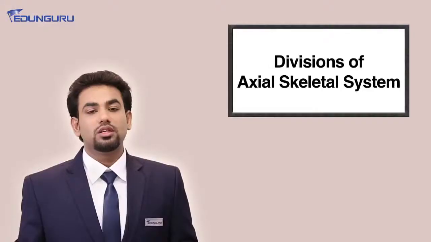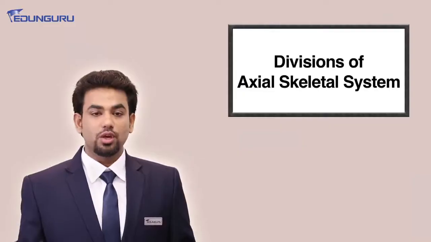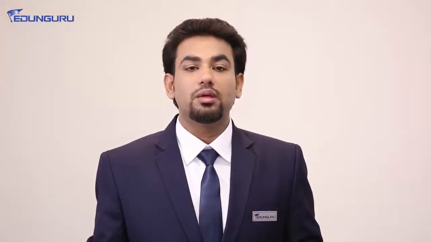Now we learn about the divisions of the axial skeletal system. We divide the axial skeletal system into the bones which are present inside my skull, and the bones which are present inside my vertebral column, which is here towards the back. Apart from that, there are bones which are present inside the ear. We call them ossicles, and of course there are bones present in the buccal cavity over here. It is a U-shaped bone which helps in anchoring our tongue, and that bone is known as the hyoid bone. These are the few bones which form the axial skeletal system of my body.